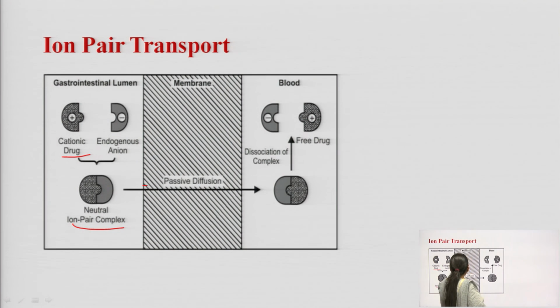Now, this is about the cationic drug. If a drug is in the anionic form, what will happen?